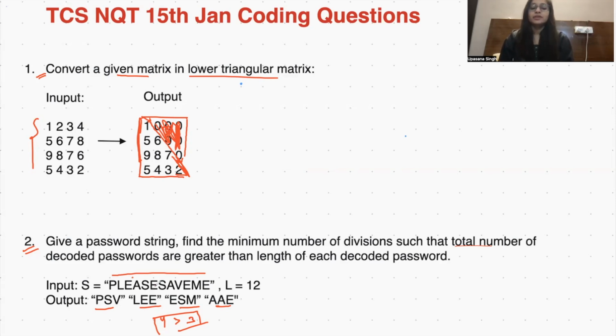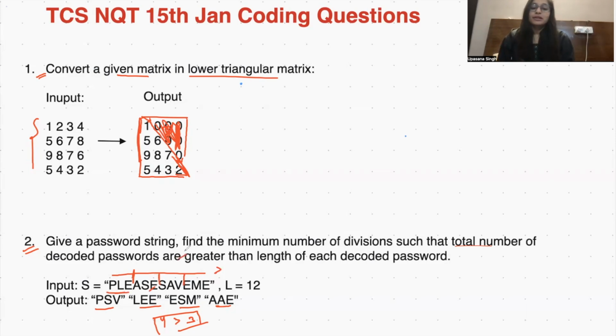Now we need to divide the string into certain parts such that the total number of divisions is minimum, yet greater than the length of each string that falls into the decoded password. That is what the question says.